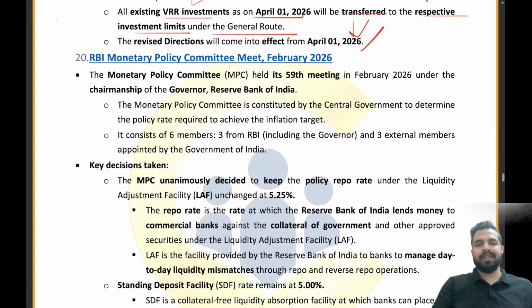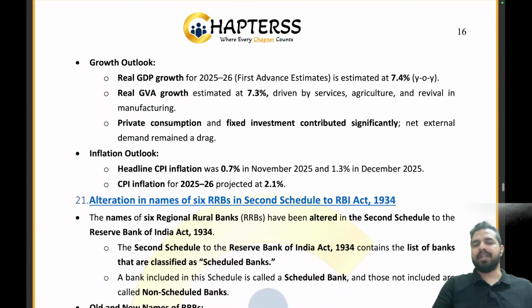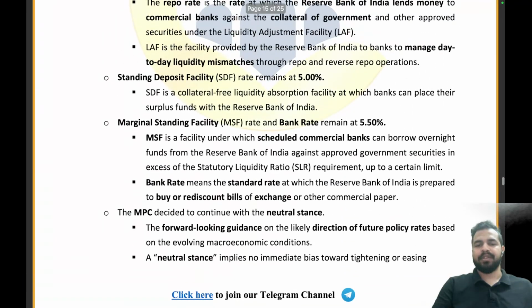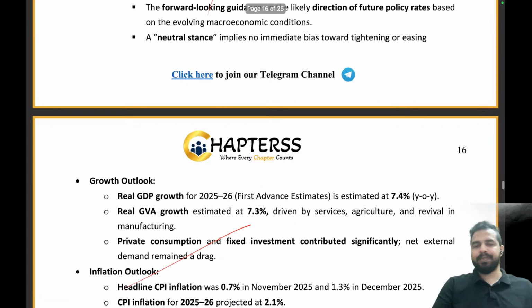The next article is the RBI Monetary Policy Committee meet February 2026. After that, we had seen the April month was also there, and now in the June first week, we will be having the June month monetary policy meet too. So we are not required to cover this February one. That's why we will be skipping this completely. There is no requirement of covering this from examination point of view. Skip, skip, and skip.